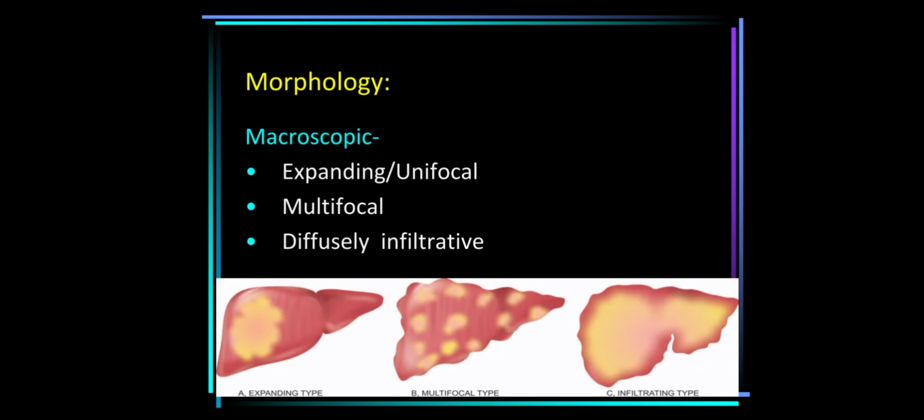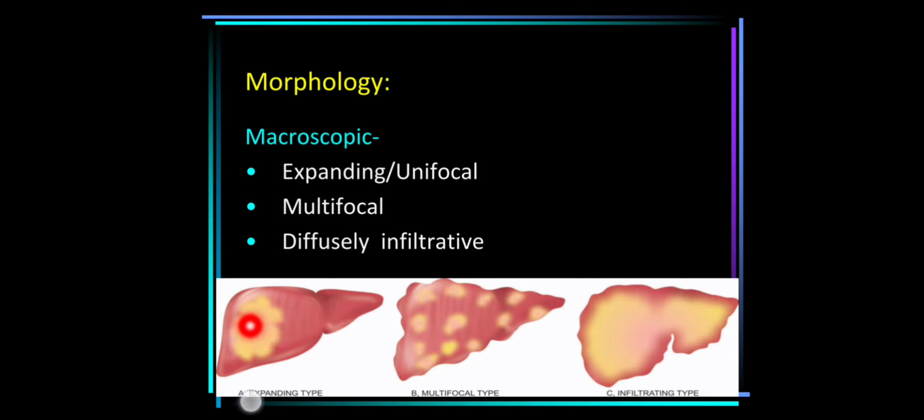Morphology wise, there are three patterns of growth in decreasing order of frequency. First, the most common is the expanding or unifocal type of HCC, then the multifocal type and the diffusely infiltrating type. The expanding type is usually present singly, and it is mostly a large yellow mass, mostly in the right lobe of the liver.